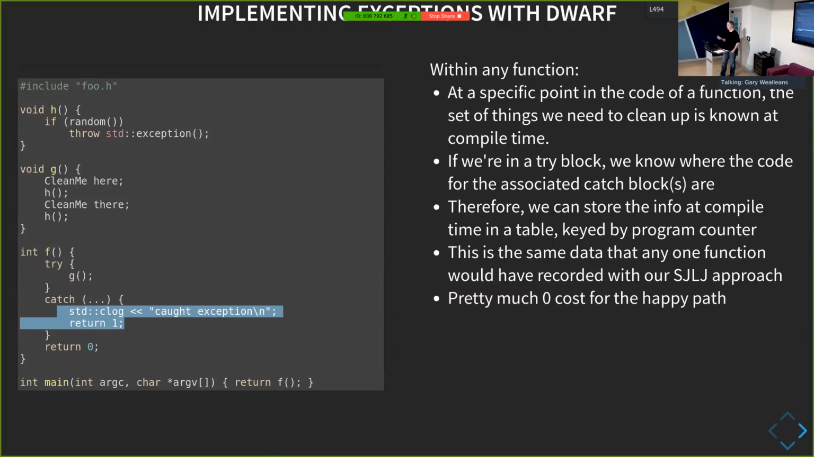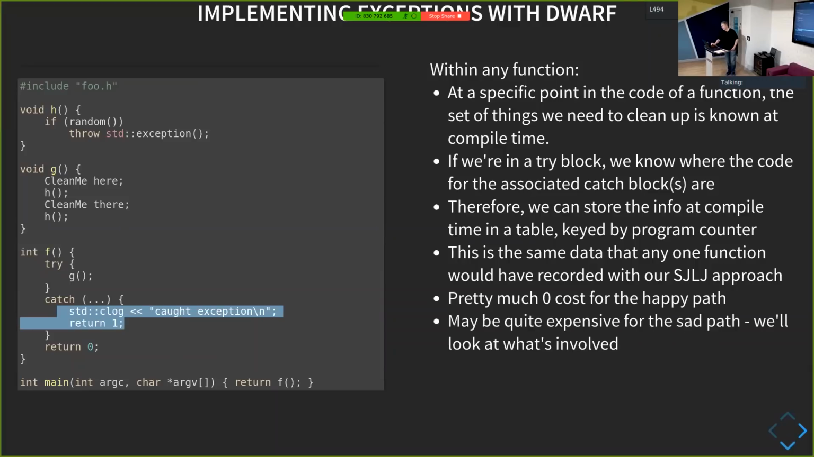All you need to do, when you do throw the exception, is work out what the instruction pointers were at each frame on the stack. And then from that, work out what you have to clean up for that function. The problem is that because we've got all these tables and haven't built up this structure dynamically, it can be quite expensive in the case we do actually throw an exception.